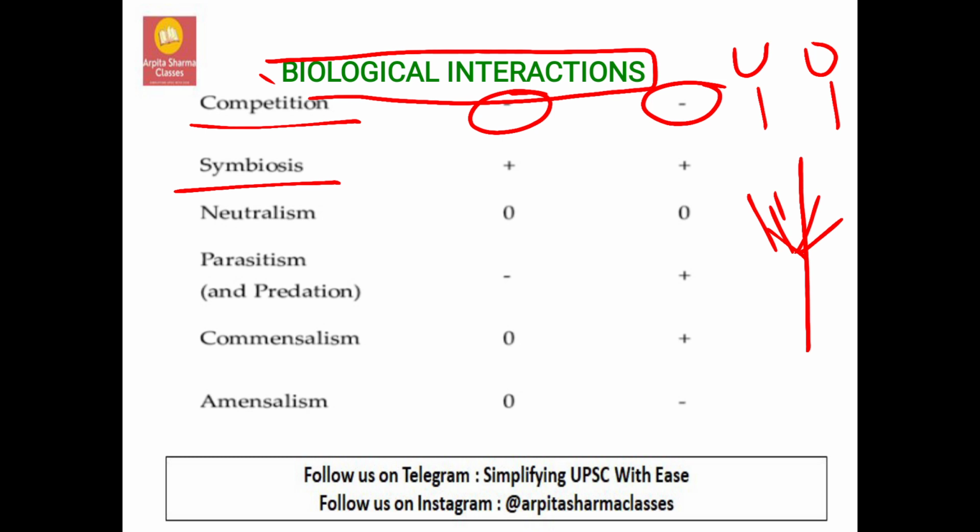What is symbiosis? Symbiosis can also be called mutualism, not commensalism, it is known as mutualism. That is, both the animals are going to get benefited. You can take a typical example of a coral. In coral, you know that there is an algae that is surviving inside it. This algae is going to provide food for this coral, and this coral is in turn going to provide shelter for the algae.